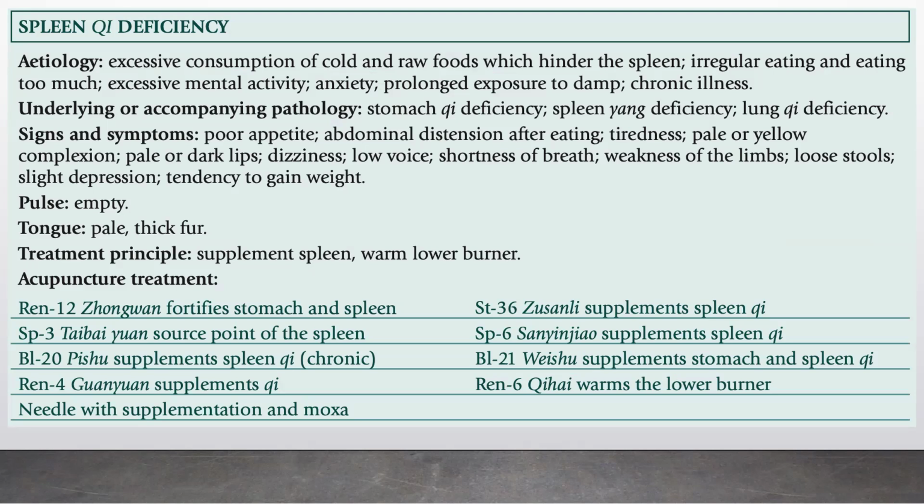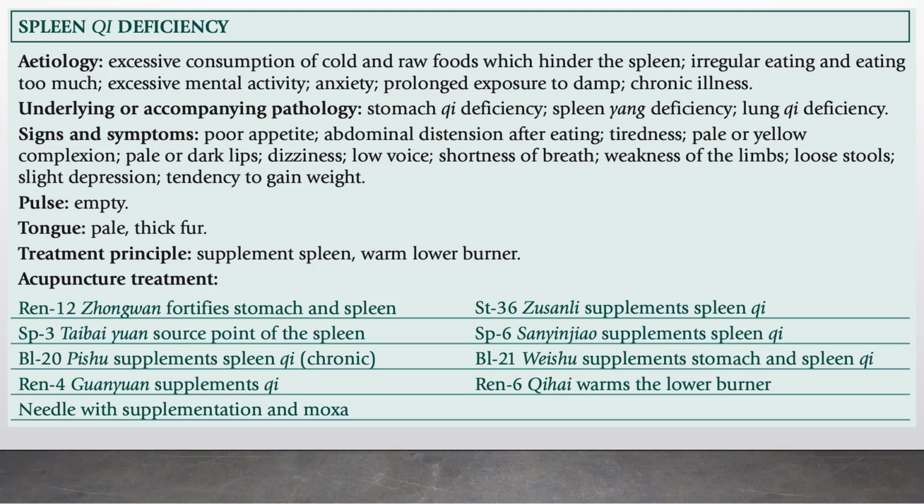Signs and symptoms: poor appetite, abdominal distension after eating, tiredness, pale or yellow complexion, pale or dark lips, dizziness, low voice, shortness of breath, weakness of the limbs, loose stool, slight depression, tendency to gain weight. Pulse is empty, tongue pale, thick coating. Treatment principles: supplement the spleen, warm the lower burner.